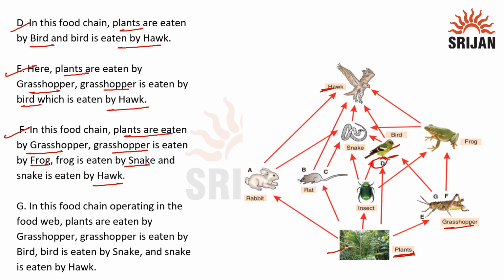At last we have food chain G, in which plants are eaten by grasshopper, grasshopper is eaten by bird, bird is eaten by snake and snake is eaten by hawk. Out of all these food chains, we have observed that there are many points at which different food chains are linked, and this interconnected network forms what we call a food web.